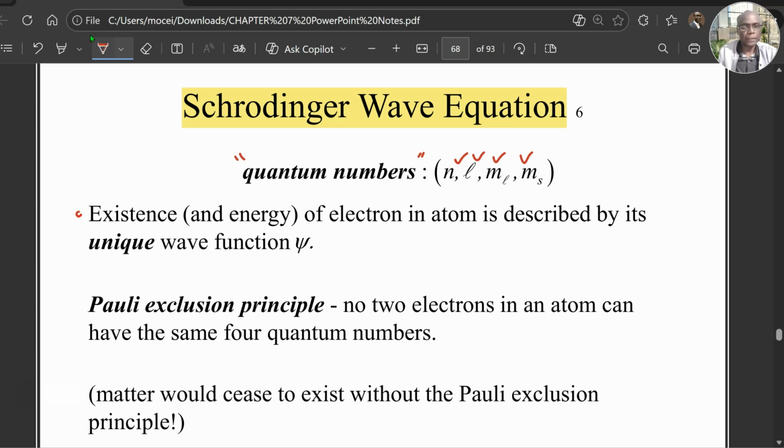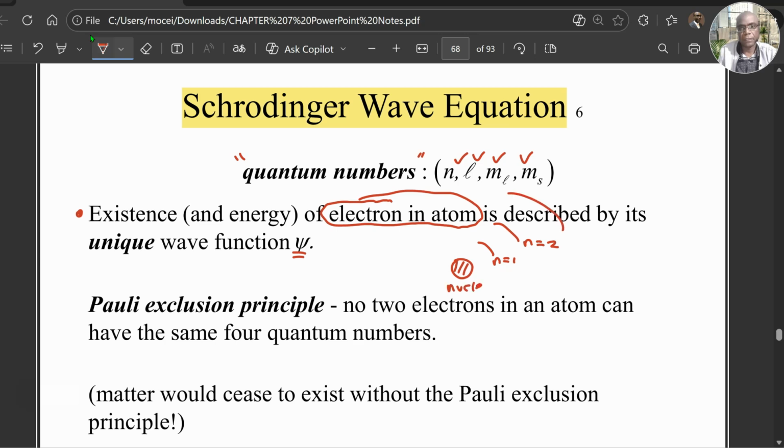So we've determined that the existence and energy of an electron in an atom is described by its unique wave function psi. Remember again, according to other scientists like de Broglie, Heisenberg, and so many other scientists that describe quantization of energy, including Planck's, they say that we do have energy levels outside the nucleus.